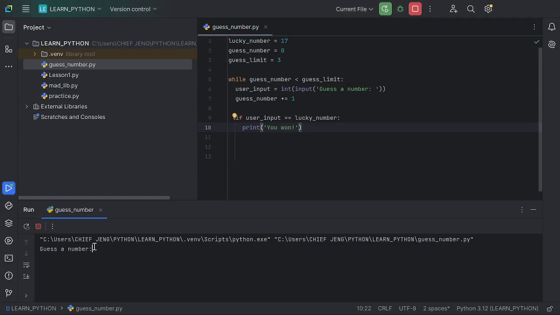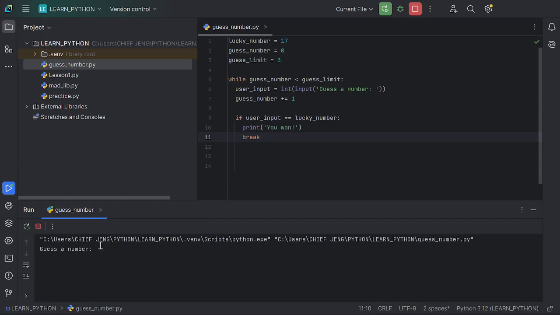So when I enter here 17, you won. But if you can realize, it's still asking me to guess another number, yet I've already guessed the lucky number. So what we should do is, if the user guesses our lucky number, we want the game to stop. So we're going to use the break statement so that we break out of this loop and the game stops there. Let's try to run it in our console.